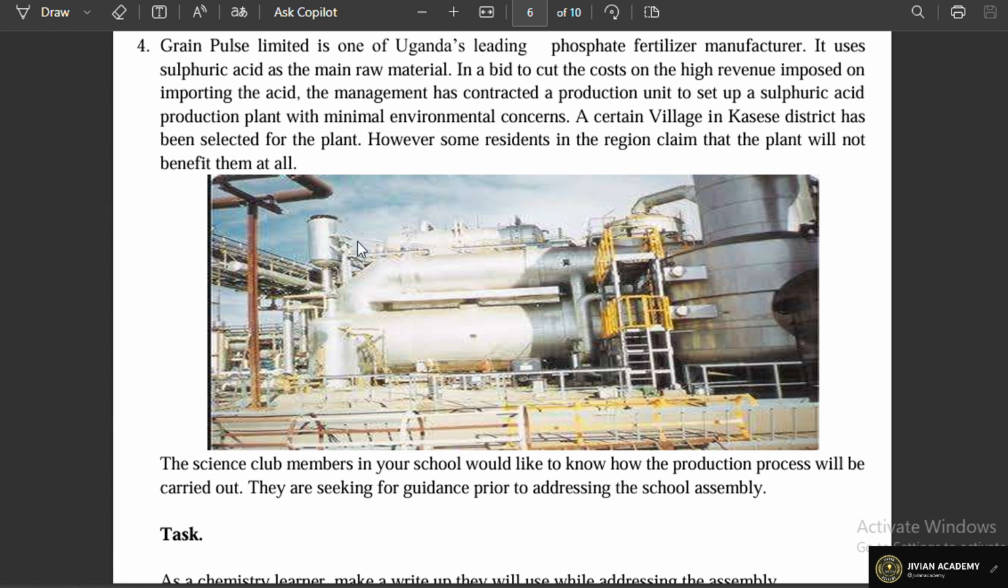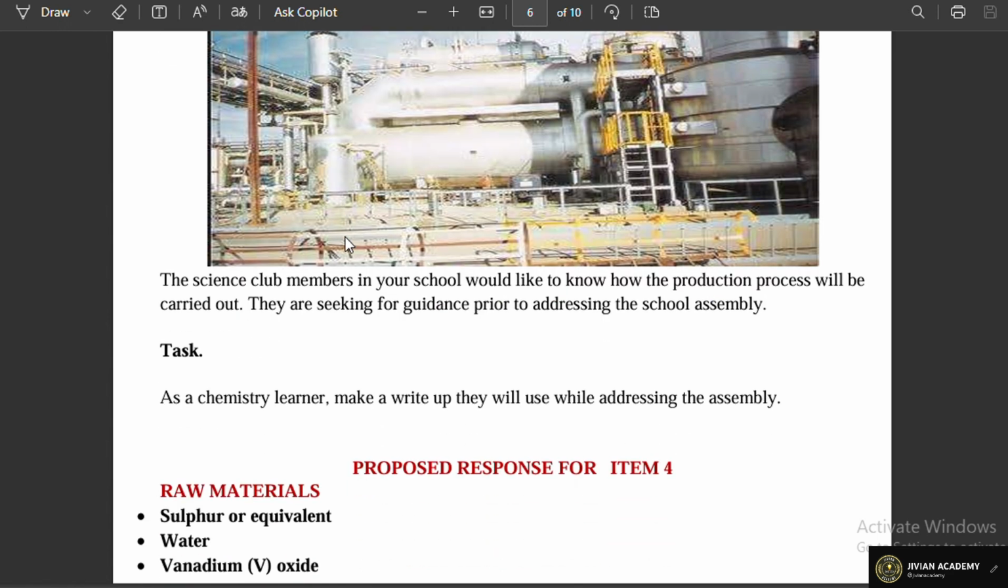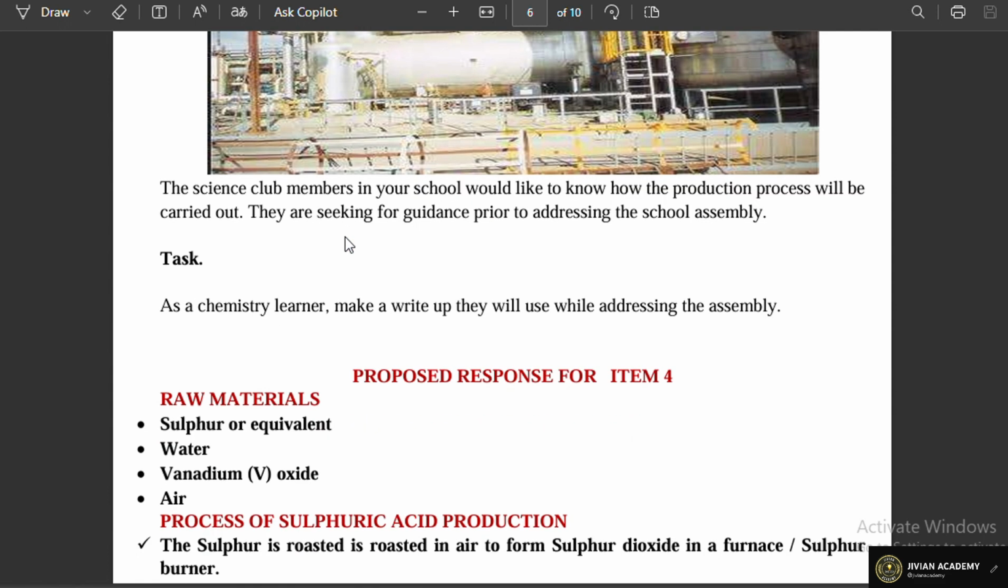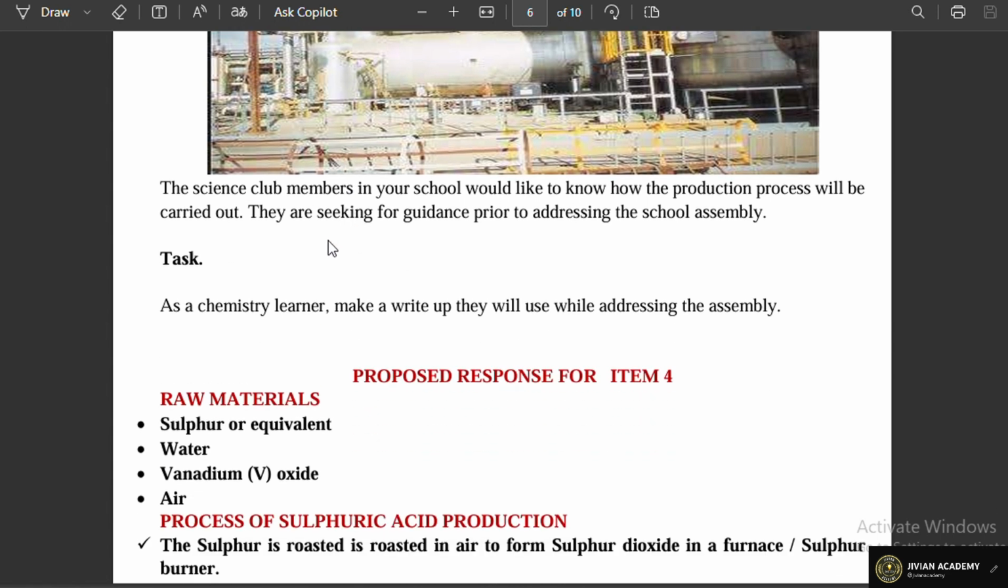So this is the support material. The science club members in your school would like to know how the production process will be carried out. They are seeking guidance prior to addressing the school assembly. As a chemistry learner, make a write-up they will use when addressing the assembly. Now, when they talk of the write-up, as per the scenario here, they want you, of course, to talk about the production process, the side effects and mitigation, social benefits, and those are the key information to be looked at.